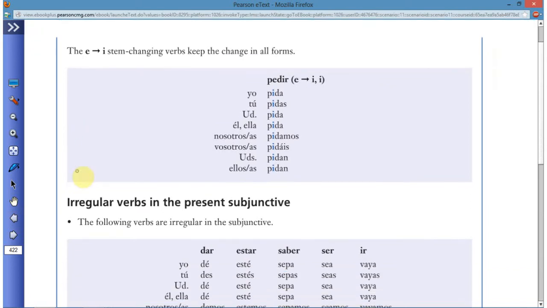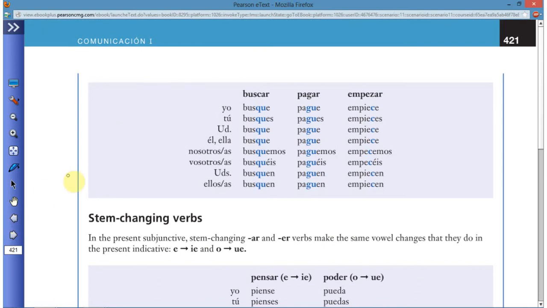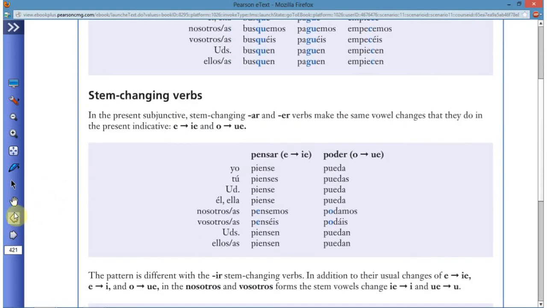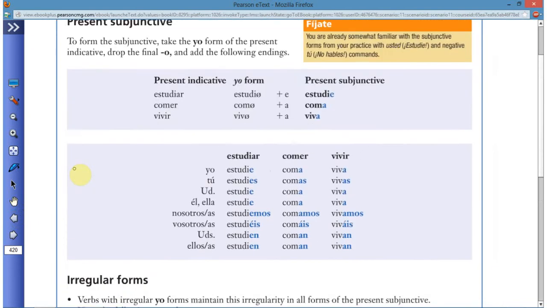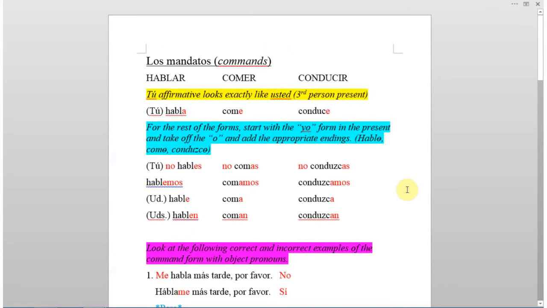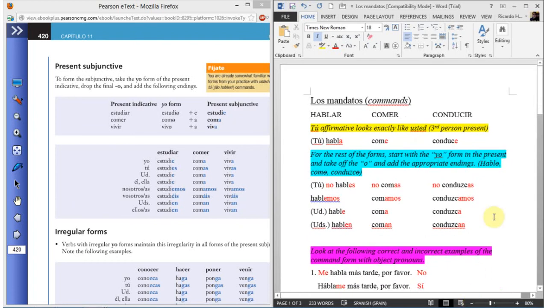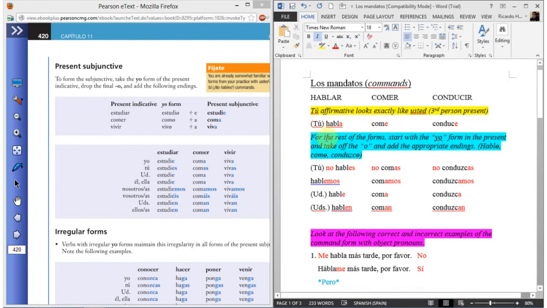Your book has all these explanations, all these words, very, very wordy. How do you form these? One thing I wish they had told you is that this is very similar to the commands. So you have this sheet, this explanation here. For the subjunctive, let's change that to el subjuntivo.